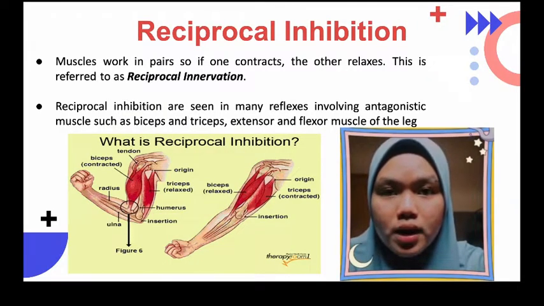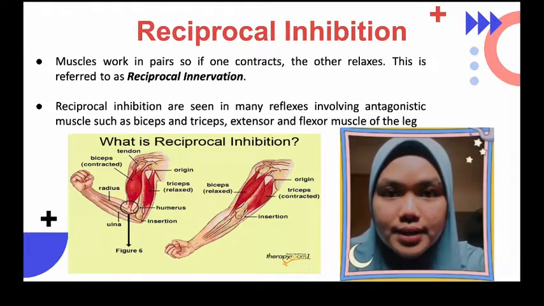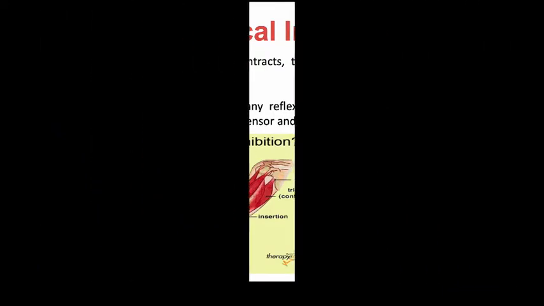Muscle work in pair, so if one contract, the other relax. Reciprocal inhibition are seen in many reflexes involving antagonistic muscles such as bicep and tricep.